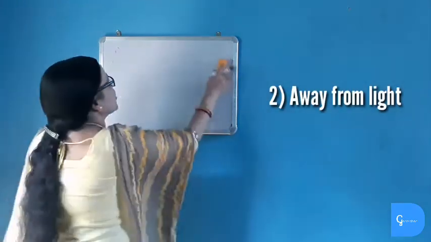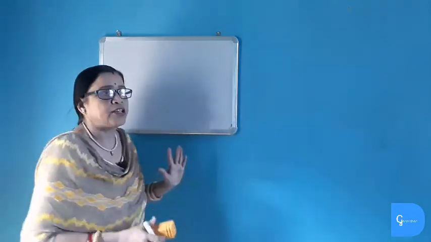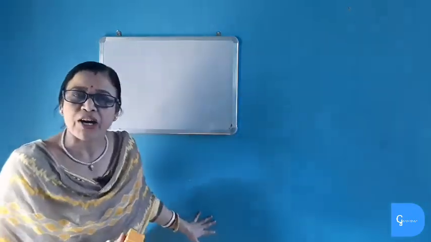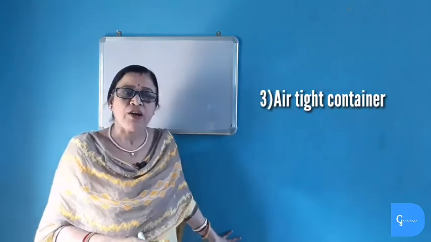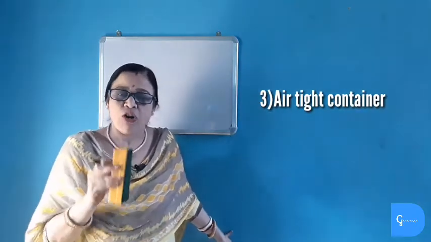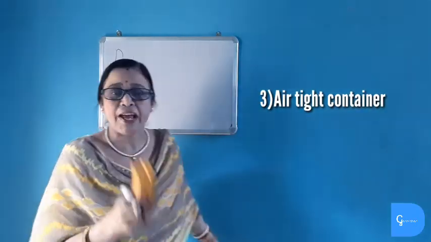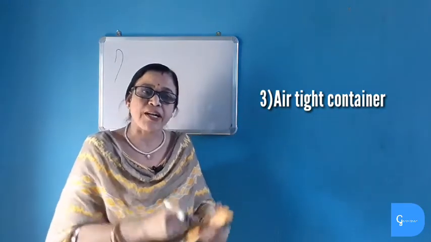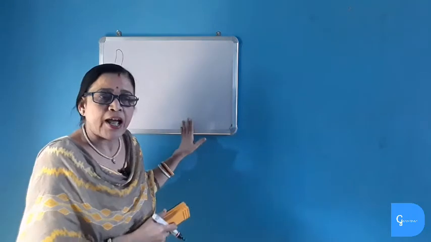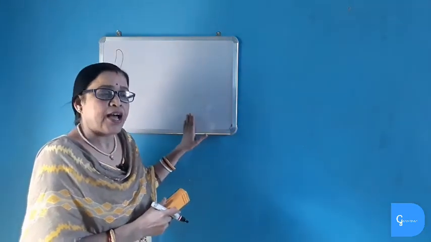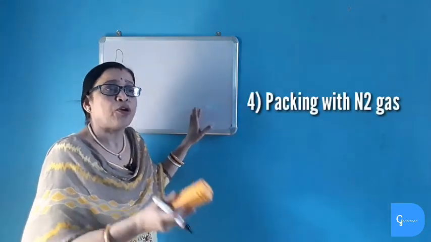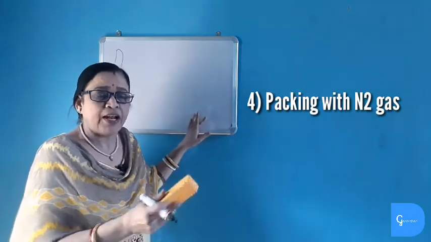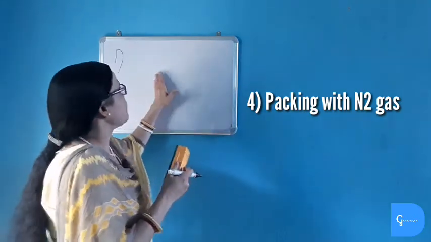Again, if we keep the food in an airtight container, what happens? Oxygen cannot enter the container and thus prevents oxidation. We have seen in the packets of Lay's and Kurkures what happens. The packages are made and nitrogen gas is inserted in it. Nitrogen gas is inert and prevents oxidation reaction and thus keeps the food, meaning the fats and oil present in the chips, Lay's, Kurkures, etc., from oxidation.